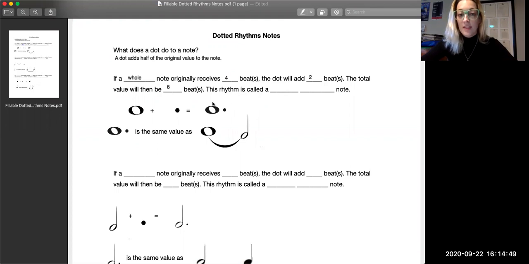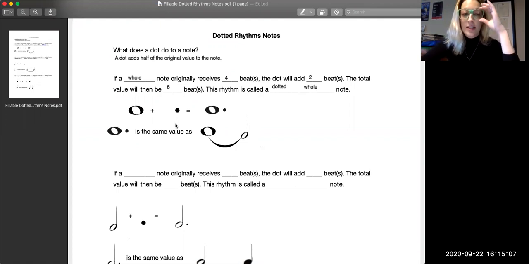So the total value then is going to be 4 plus 2, which is 6 beats. This rhythm that is 6 beats long is going to look like this. It's just a whole note with a dot. And interestingly enough, it is going to be called a dotted whole note. So if you see this, you're going to call it a dotted whole note and you're going to hold it for 6 beats.